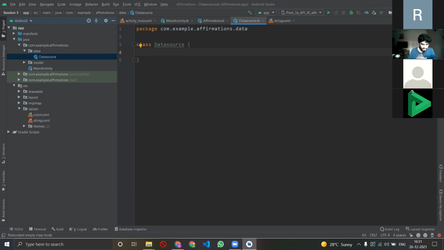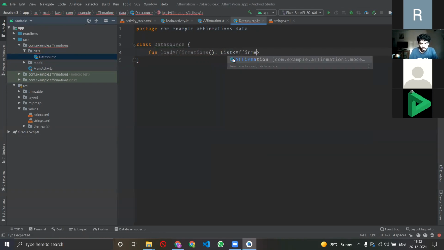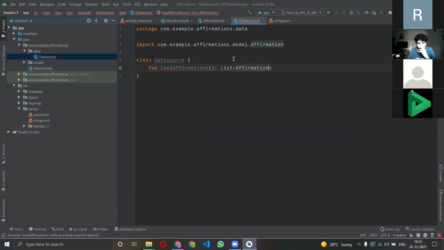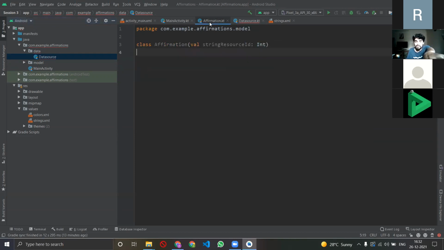So I'll say, let me create a function which will load my affirmations, and make sure that the affirmations are loaded in the form of a list that we talked about just now, arrays, right? और उस data model को कहाँ से refer करो? Refer it from here. Because हमने यहाँ पे एक data model define किया था ना.